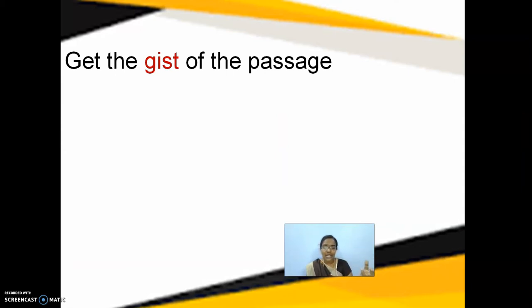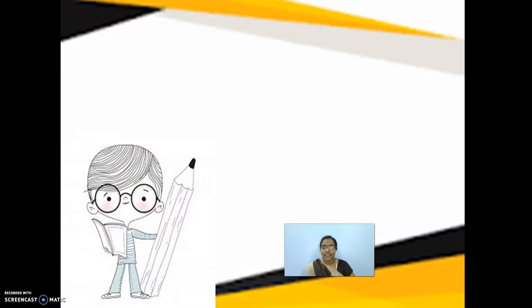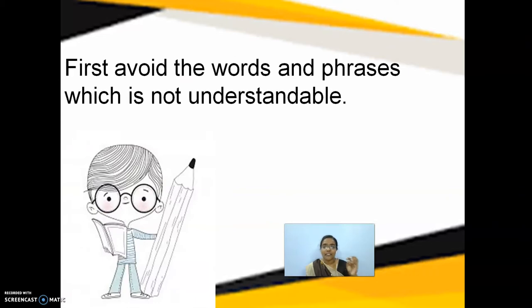What the passage is trying to explain, or how it is being explained, that you have to get. Next, first avoid the words and phrases which are not understandable. Really, it is a good point, no, children? What you have to do is avoid the words and phrases which are not understandable.